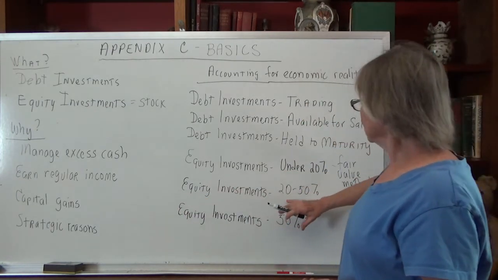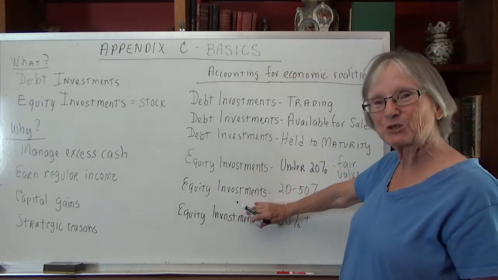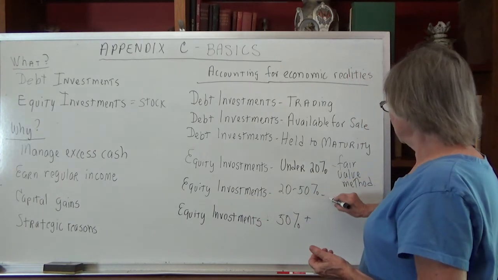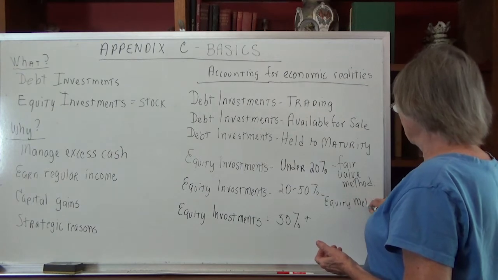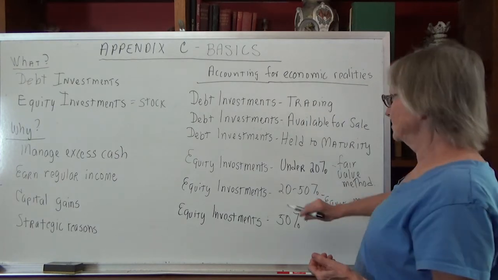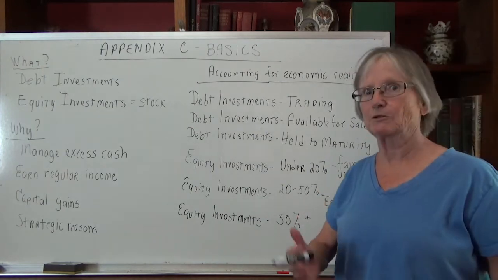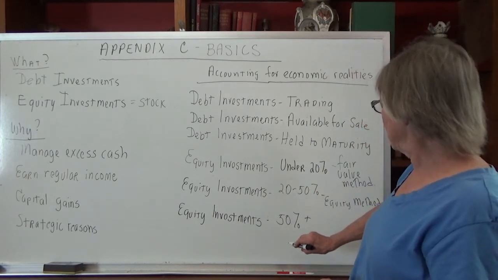Then we've got the equity investments that we may have bought these companies for strategic reasons. We have some influence over their operations. And so for that, we're going to use what's called the equity method, which is where things get a little bit confusing because these are both equity investments. We're using the equity method here, the fair value method here. Okay, and then we get equity investments of 50% plus.